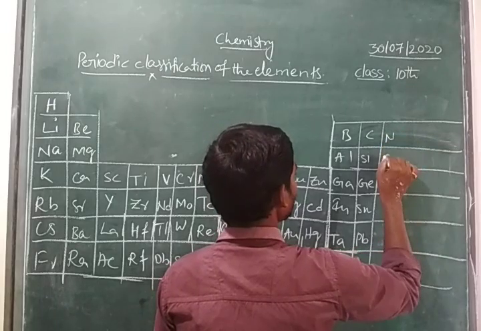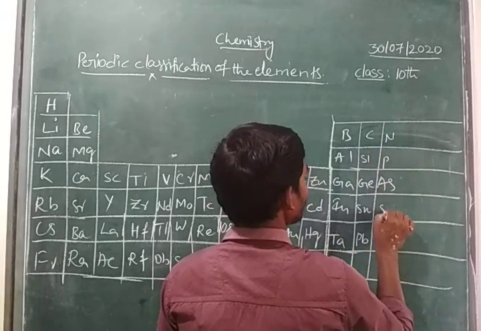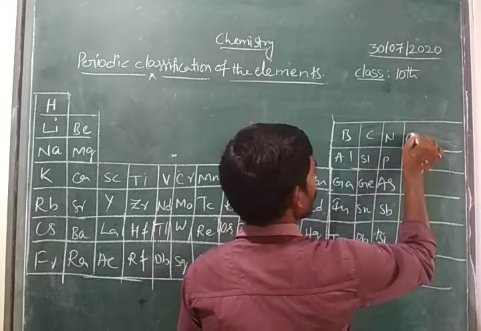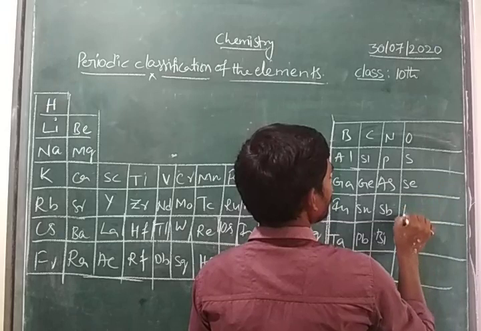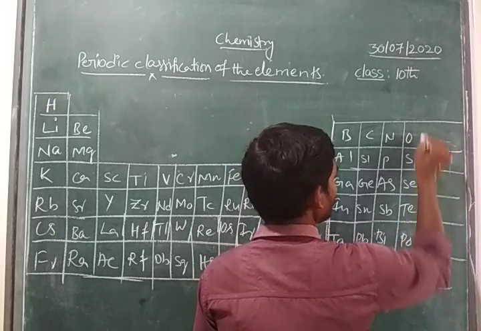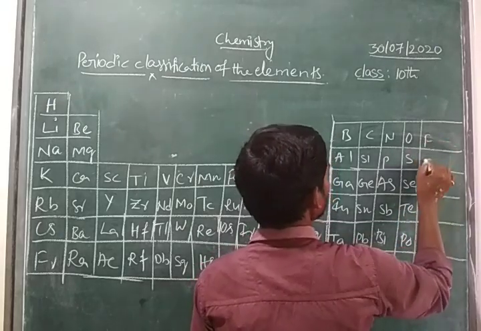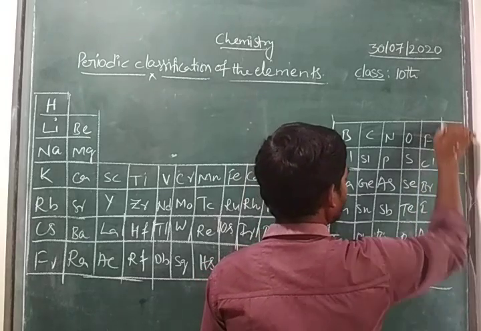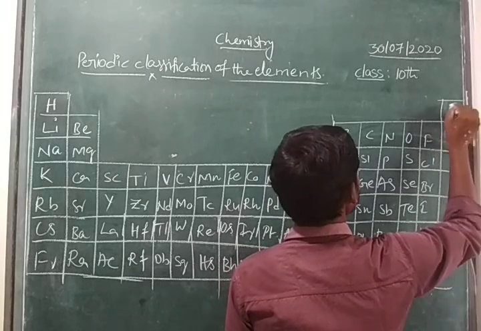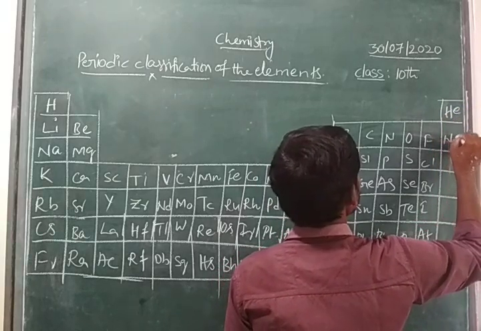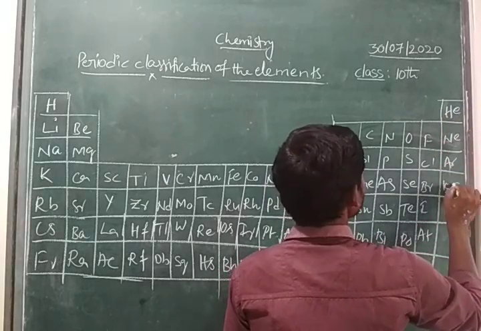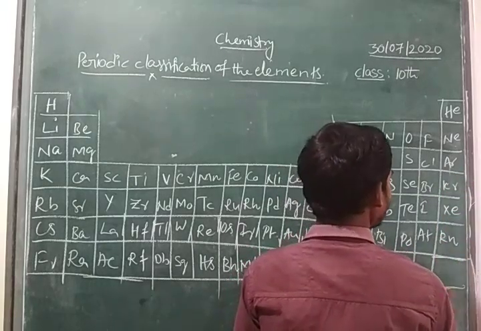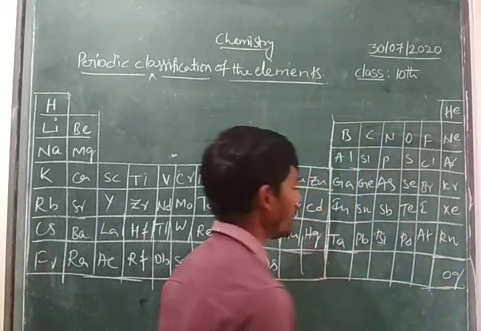After that nitrogen, phosphorus, arsenic, antimony. Then here oxygen, sulfur, selenium, tellurium, polonium. Then here fluorine, chlorine, bromine, iodine, astatine. And finally helium, neon, argon, krypton, xenon, radon. And here it is oganesson.